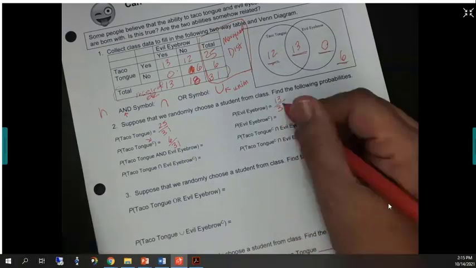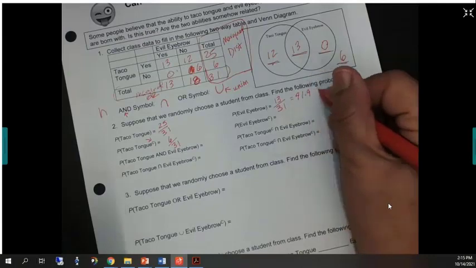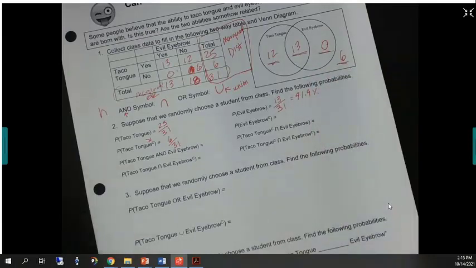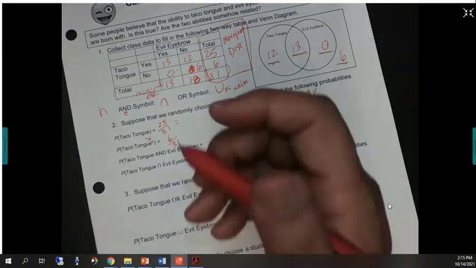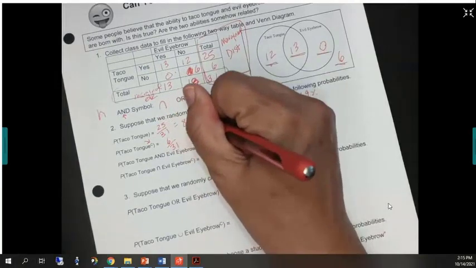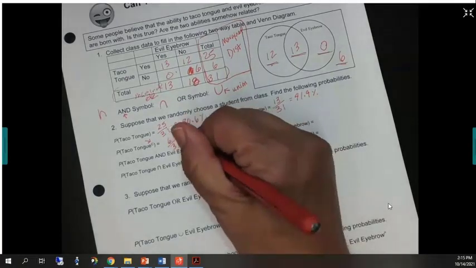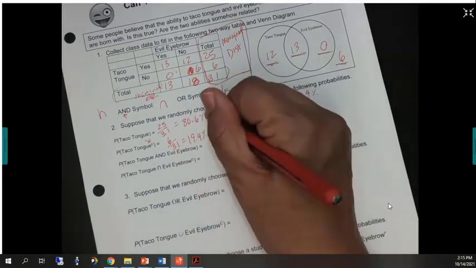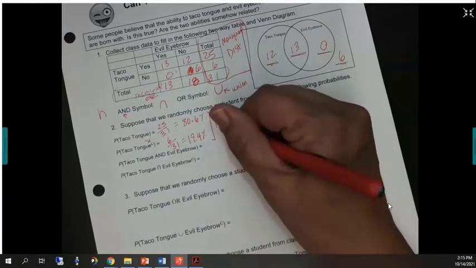All right. So about 41.9% of people in this class can do evil eyebrow. Almost half. And almost everybody can do taco tongue at 80.6%. And then there are a couple that can't do taco tongue, at 19.4%. I'm using a calculator in case you're wondering. So if I put those two together, what do they add up to? 100%, right? Because you can either do taco tongue or you cannot. It's one or the other, not both.